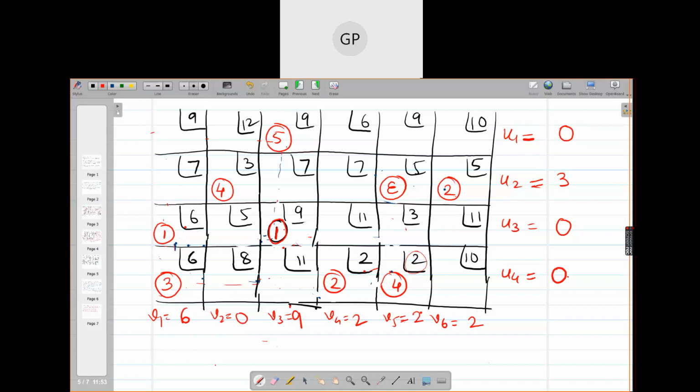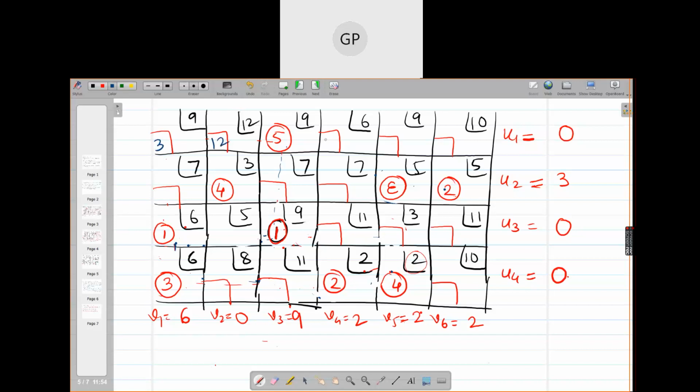Then you can calculate DIJs for these unoccupied cells. Can you tell me the DIJs? 9 minus 6, 3. 12 minus 0, 12.